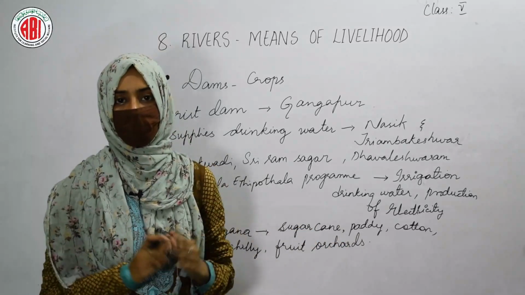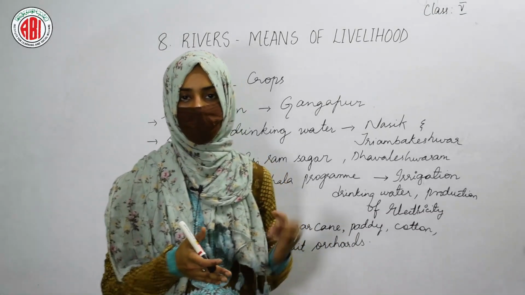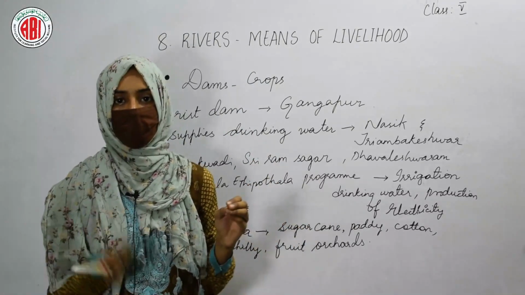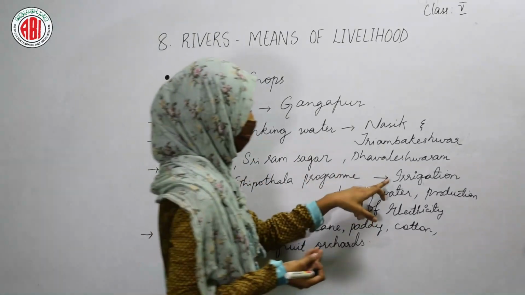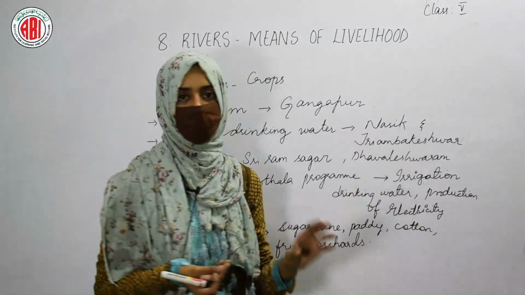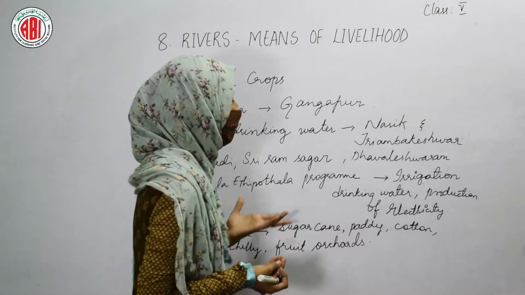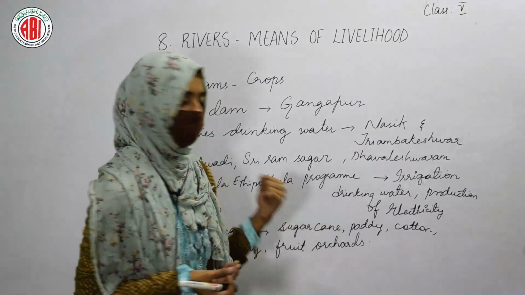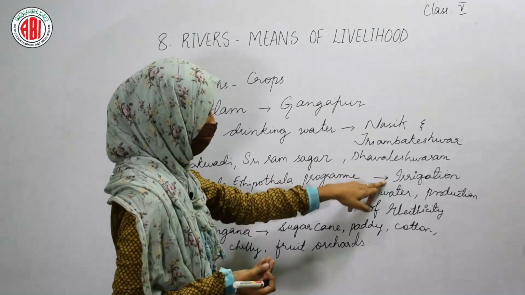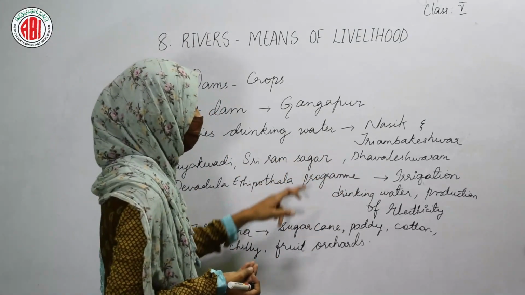So whenever the farmers do the agriculture, they need a lot of water to grow their crops, right? The river Godavari is a means to provide irrigation. This also helps in the process of irrigation. Irrigation is nothing but supplying of water to the different fields in order to grow the crop and to achieve better yield.